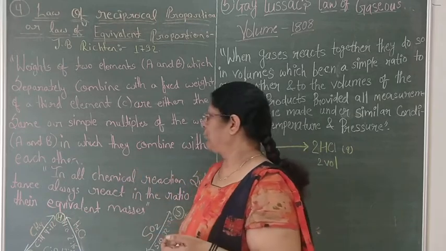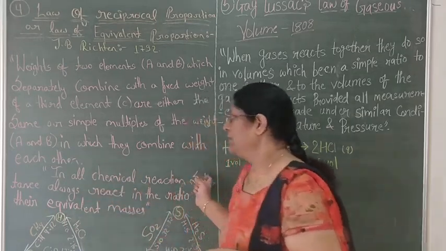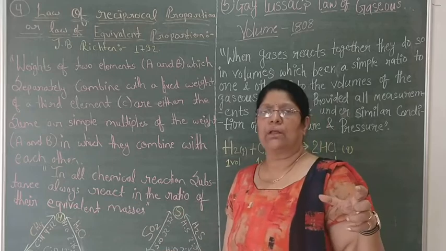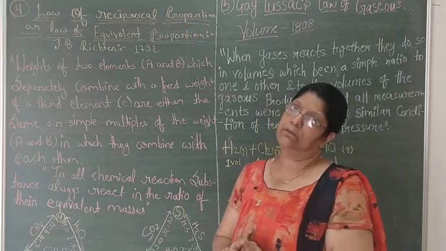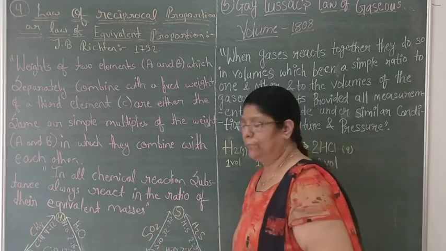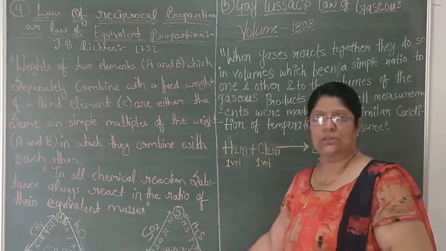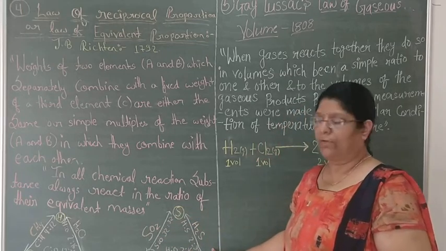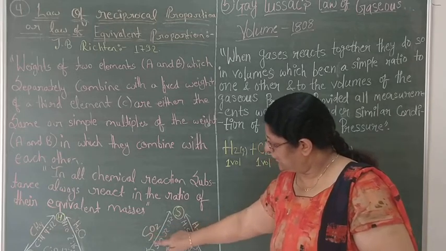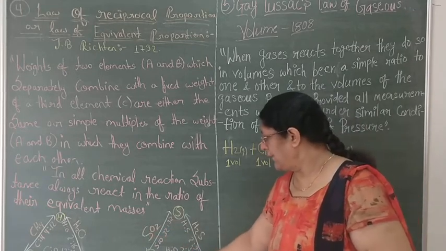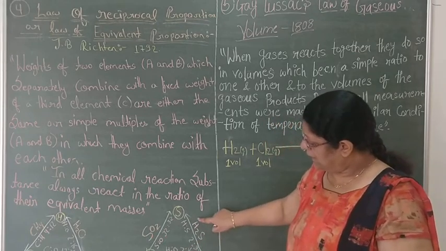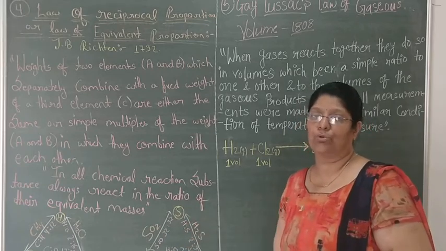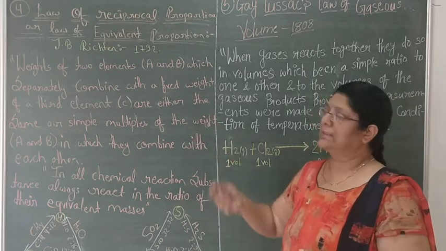Law of reciprocal proportion: in all chemical reactions, substances always react in the ratio of their equivalent mass. Clear? You can take another example, that is sulfur, oxygen and hydrogen. They make sulfur dioxide, then water molecule, then hydrogen sulfide. See the ratio. Here sulfur and oxygen 32:32. Here hydrogen and oxygen 2:16. Here hydrogen and sulfur 2:32. They remain in their molecular mass ratio. This process is known as the law of reciprocal proportion.